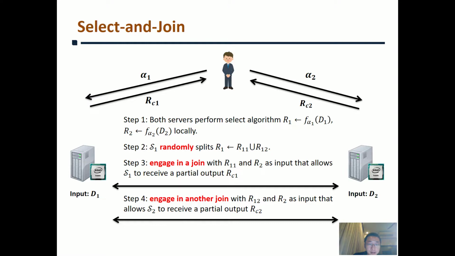For the first time, server 1 plays the role of receiver that obtains a partial output RC1. For the second time, we perform the protocol in the opposite direction, which allows server 2 to receive a partial output RC2. In this way, we can break the tie between the output of select and the input of join. Neither of the servers can learn the complete final output.